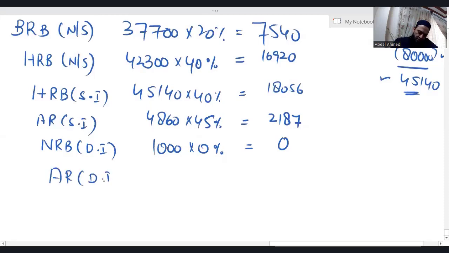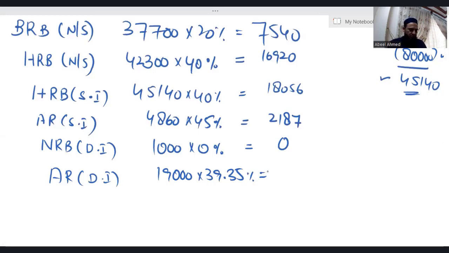Additional rate 39.35%. And these rates, again, I'm telling you again and again, will be given to you in exam. 19,000 into 39.35%. We are getting 7,476.5. Let's make it 7,477.